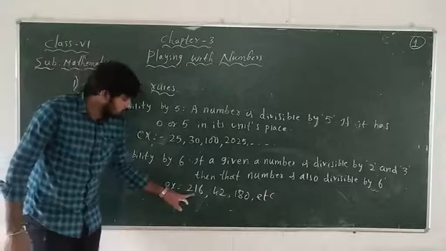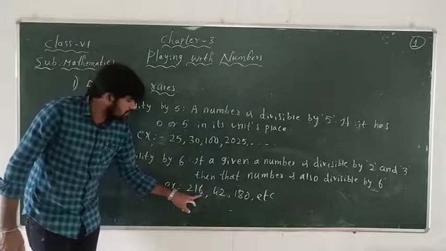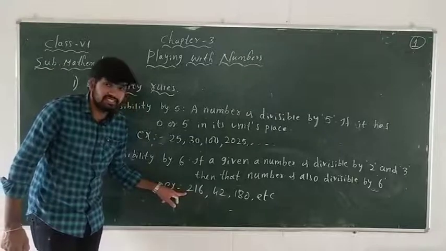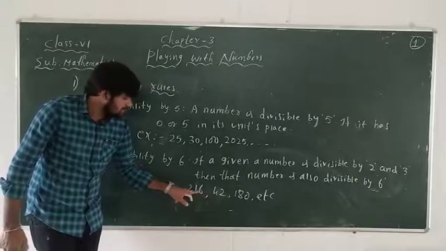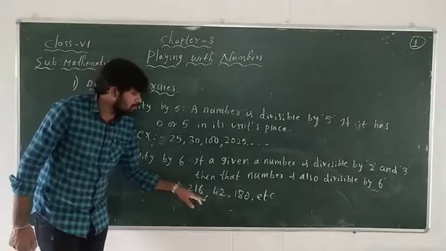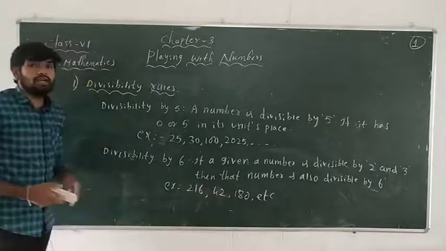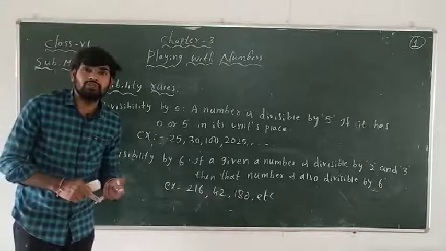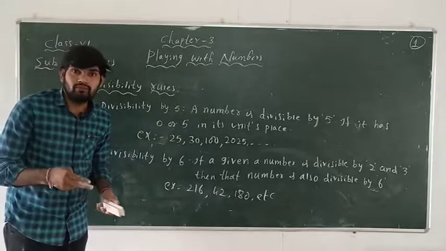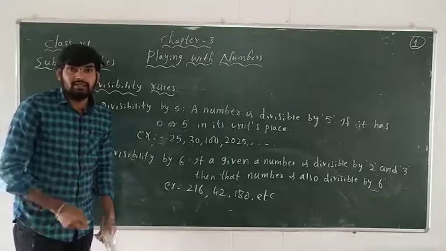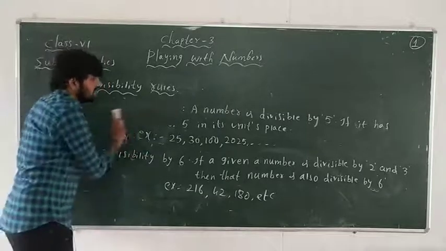So these are the numbers divisible by 6. Why? Because 216 is divisible by 2 since the units place is 6, and it is divisible by 3 also because the sum of the digits is 9: 6 plus 1 is 7, 7 plus 2 is 9. So by that we can say that it is divisible by 6. Okay, so till now I explained the divisibility by 2, 3, 5 and 6. Next we will discuss the remaining ones.